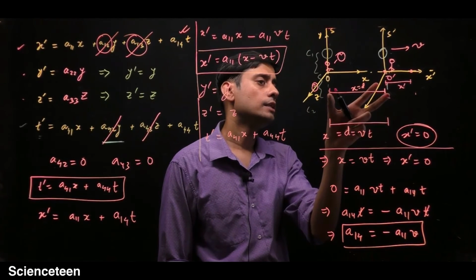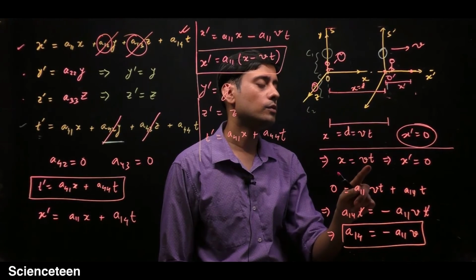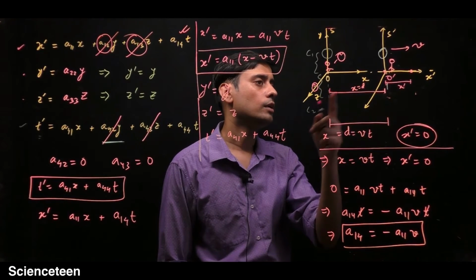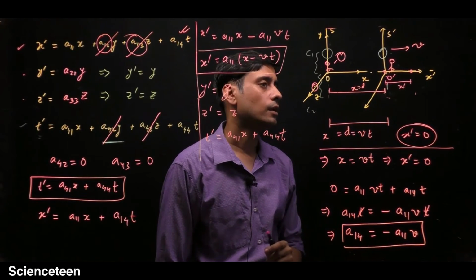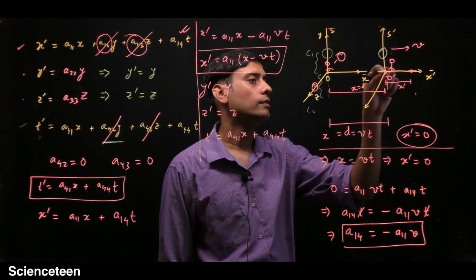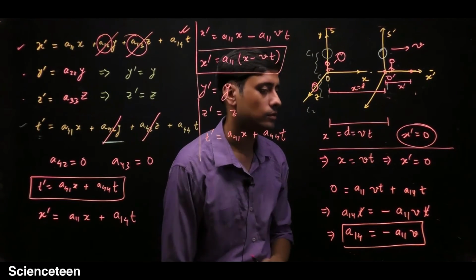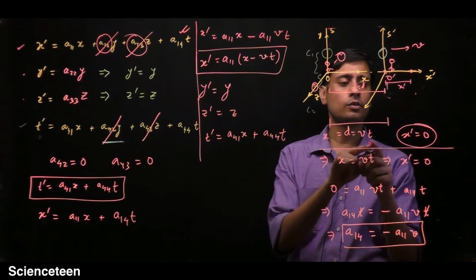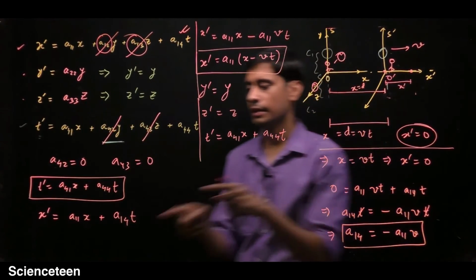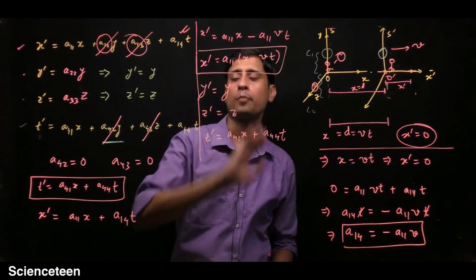Now this distance d will be equal to vt, so x is equal to vt for this observer. But for that observer it is his origin, so he will say that x prime is 0. We have put these values, x equal to vt and x prime equal to 0, in this equation, and we have got this equation.